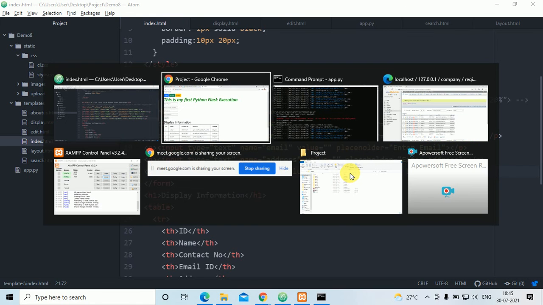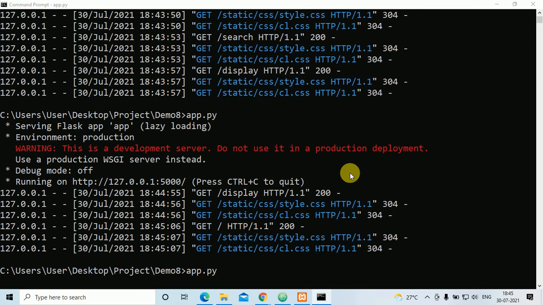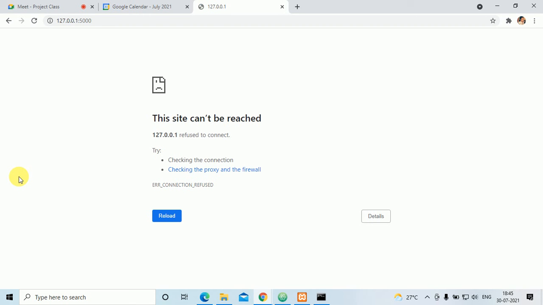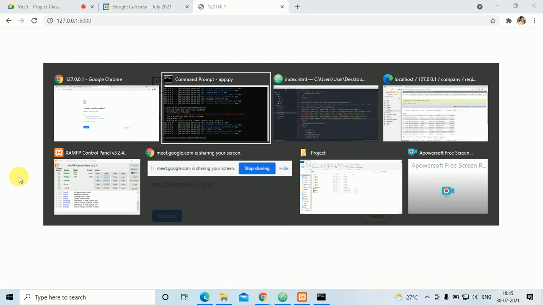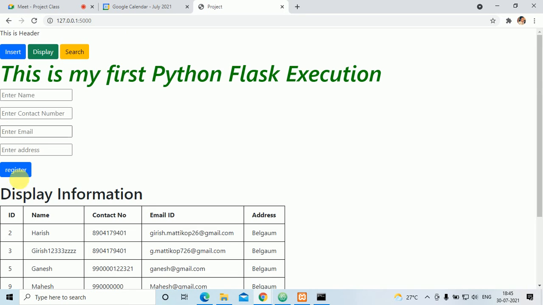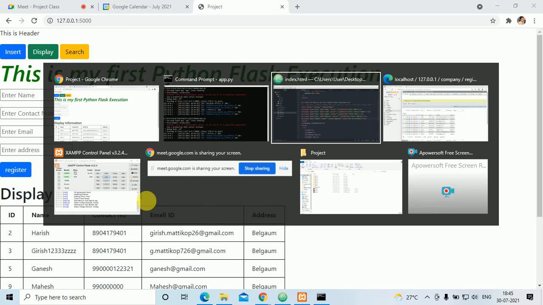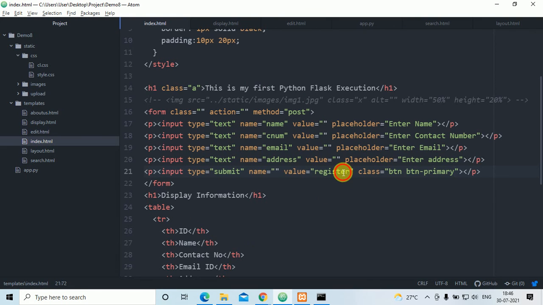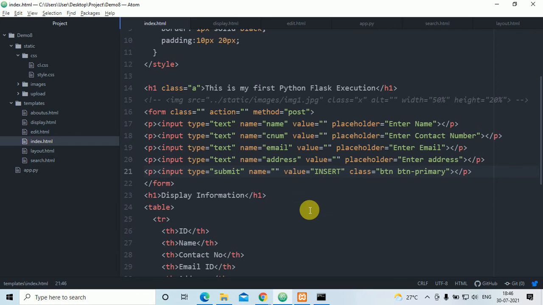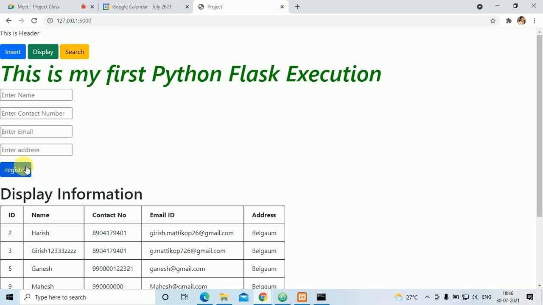Once you have applied a class, this button will be in blue color. Now I have executed. See here, register is in blue color. I want it in capital. Instead of register, I'll put insert, so the record will get inserted.